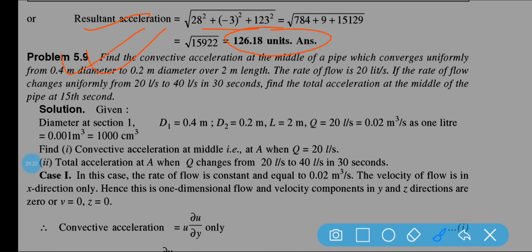Next problem, it is your homework, problem number 5.3. You have to solve this problem at home, but I am not going to solve it. See, our prime motto is to solve more numericals, because in the GATE exam or the IAS exam you will see the derivation part and the numerical part, small numericals which you have to solve within a few seconds.